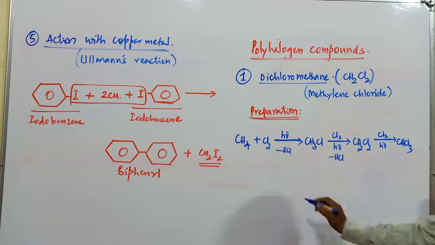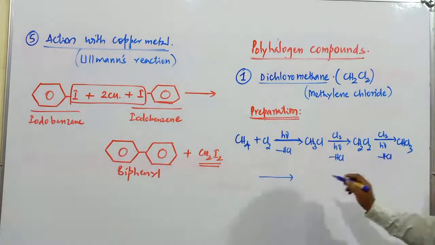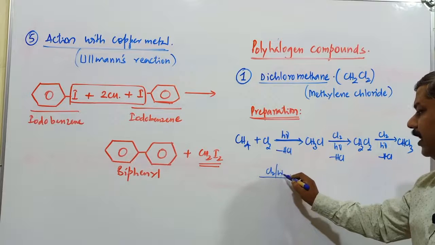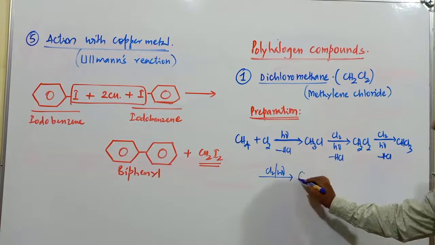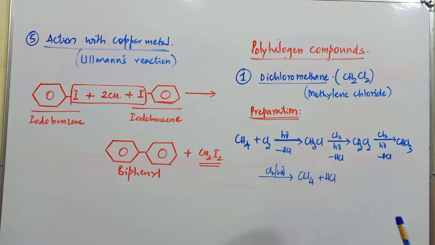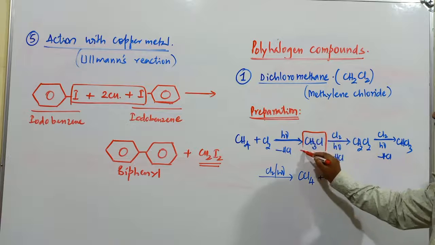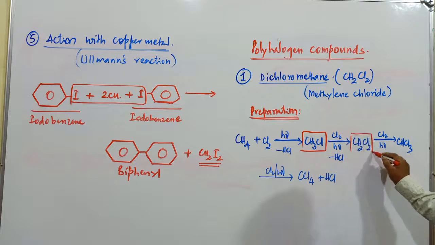CHCl3. After this one, elimination of HCl takes place. Next, further, if it is chlorinated, what is the last compound? That is CCl4 plus HCl. Here, all these compounds are generally called substituted compounds. CH3Cl is a substituted compound. It is also one of the compounds.